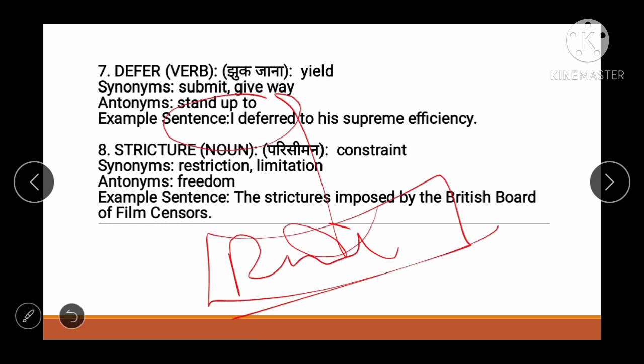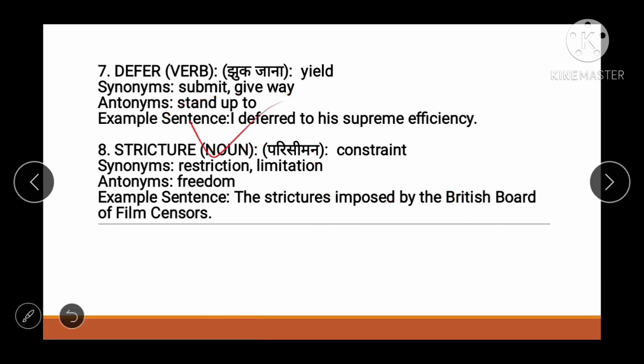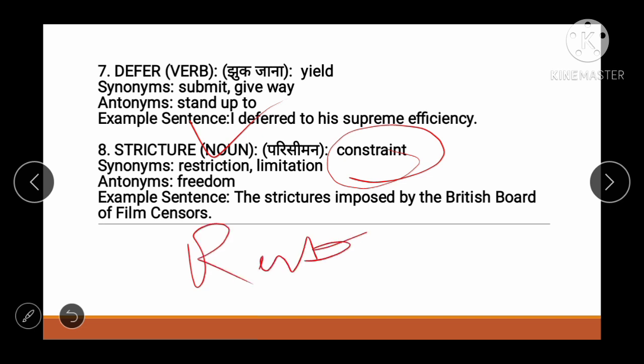Alright. Next one is stricture. See, stricture is a noun which means constraint. Constraint means resistance, restriction we can say simply. So antonym would be freedom. If you have no restriction, so opposite would be freedom. Let's form an example. The strictures imposed by the British Board of Film Censors. All right, so here we have completed the 10 new words.